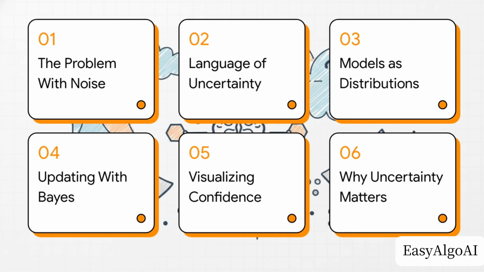To keep things on track, here's our game plan. We'll look at the problem with noise, dive into probability as the language of uncertainty, reimagine models as probability distributions, talk about updating beliefs with Bayes, visualize this predictive confidence, and finally, wrap up with why this uncertainty actually matters.